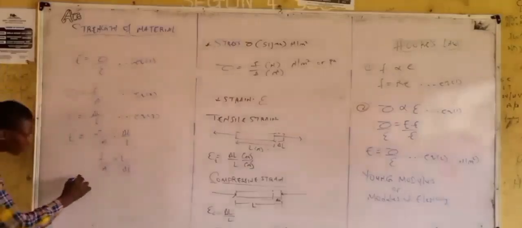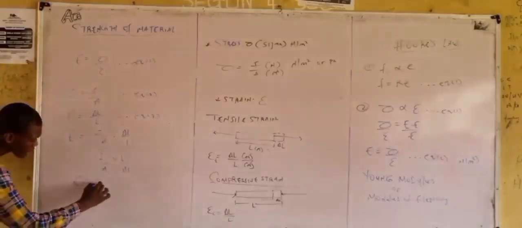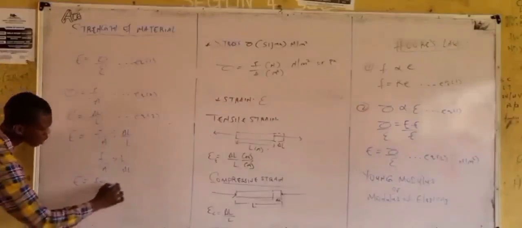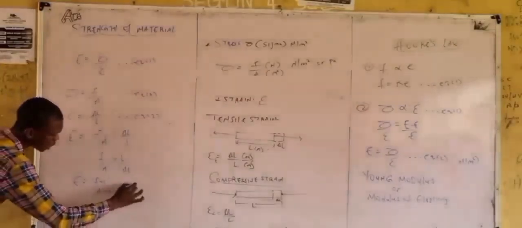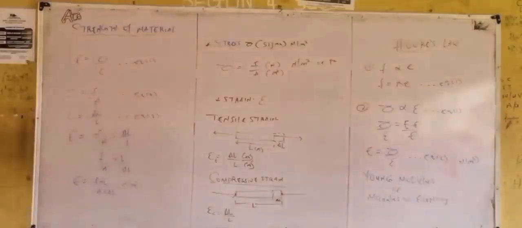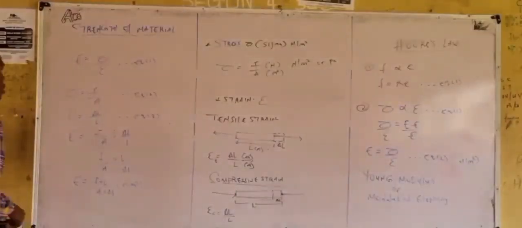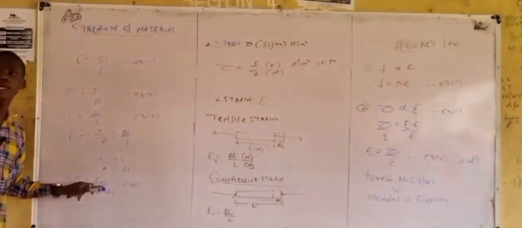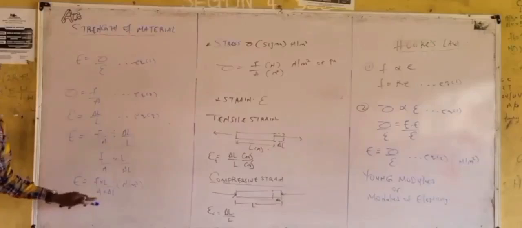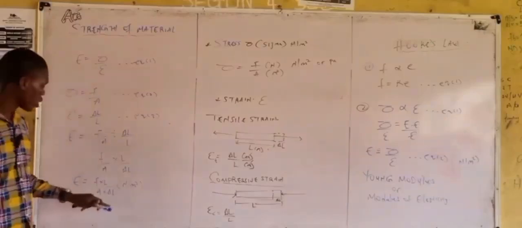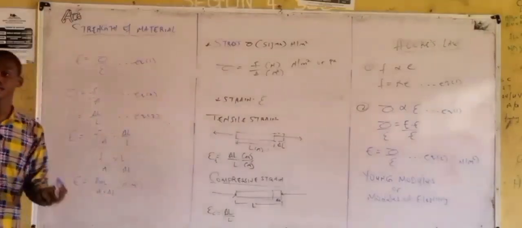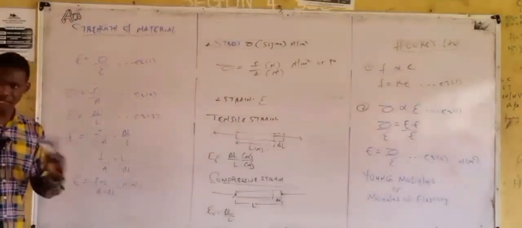Meaning that Young modulus E is equal to force times length over area times change in length, in Newton per meter square. Where F is the applied force, L is the original or initial length, A is the cross-section area, while delta L is the change in length.